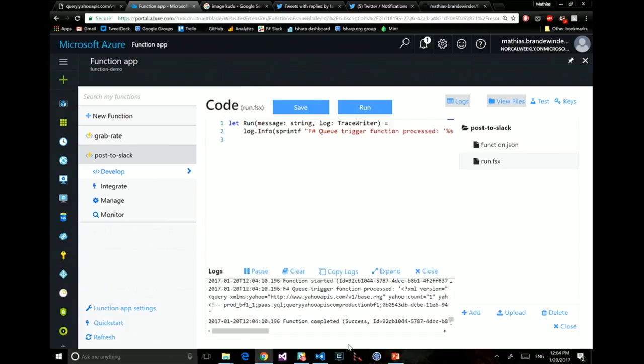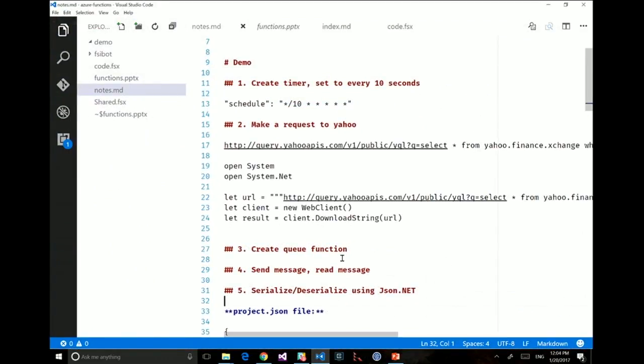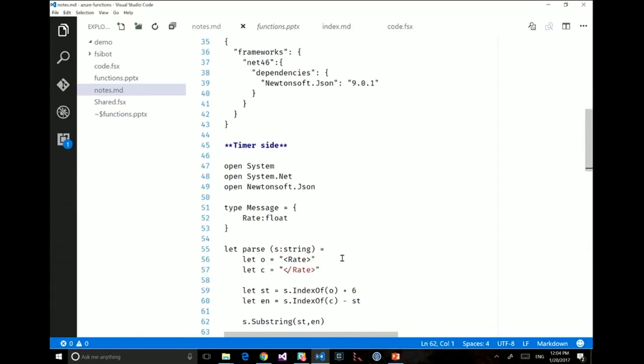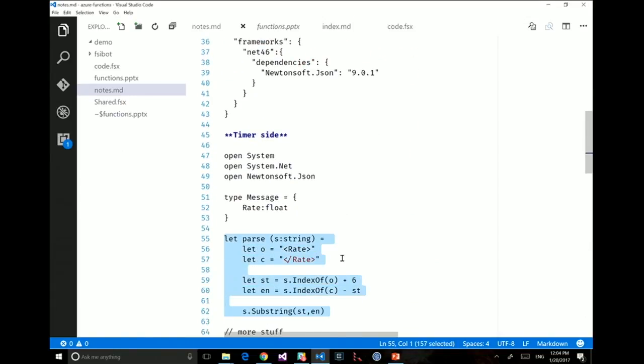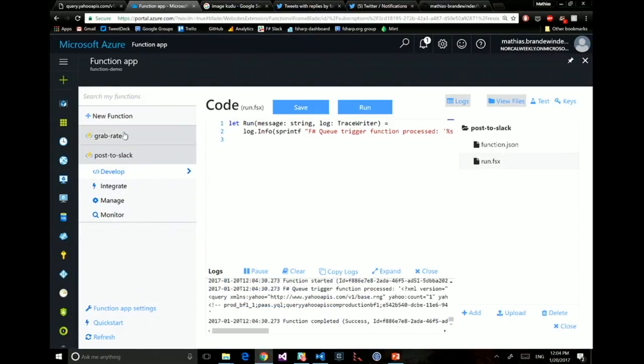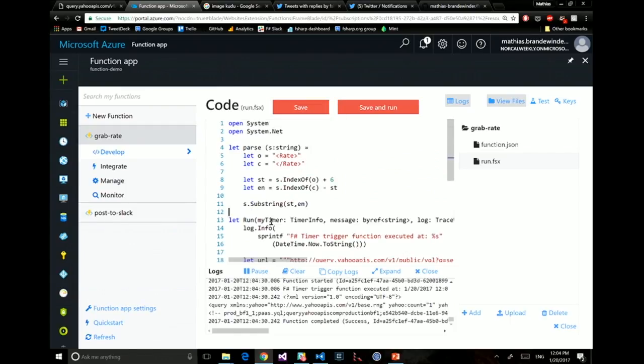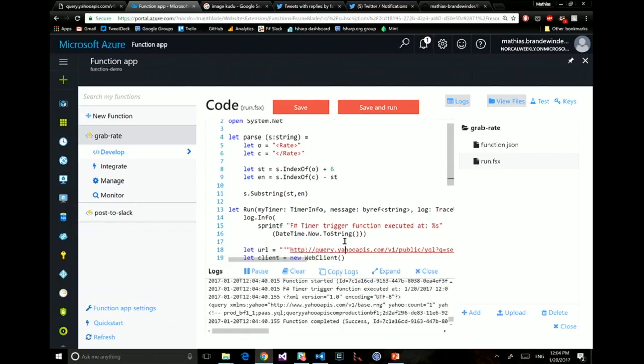So the parser bit is pretty easy. I'm just going to copy it first. I did it the really ugly way. So let's put it in the grab rate part. And in my function now, I'm going to create a function here, which is going to be parse. And that parse function is taking a string. It's going to look for something which is between rate and close rate. I'm going to grab this. And so it's completely ugly, but this should work.